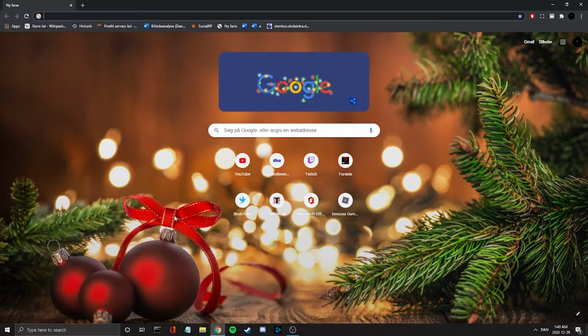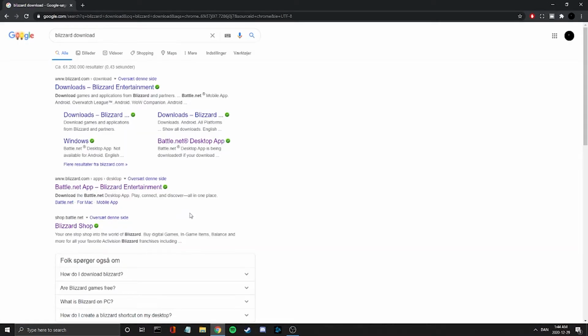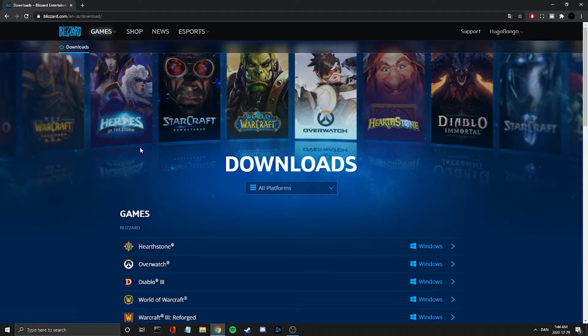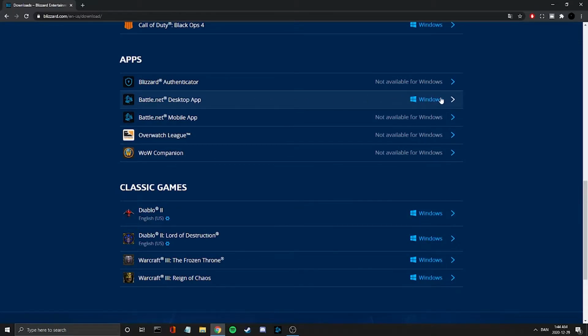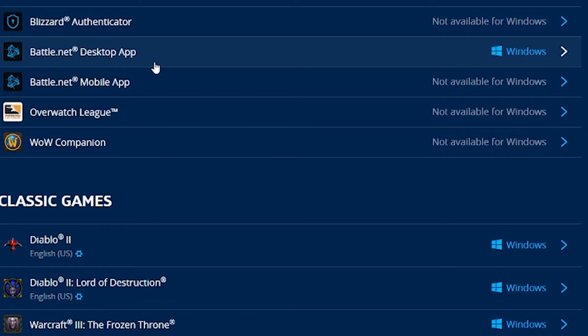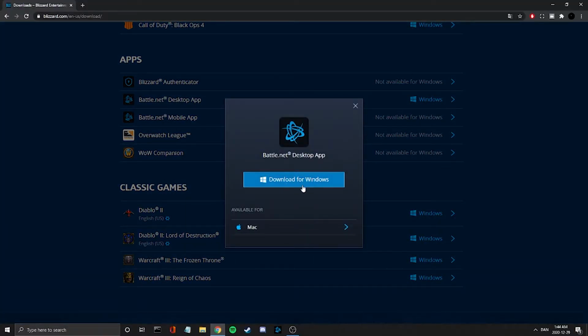The first thing you need to do is to type in Blizzard download in the search bar on your browser, and press enter. Now you need to press on this one right here. Perfect. Now we need to scroll down here and press on this one, Battle.net desktop app. Press on that. Now you need to press on download for Windows.